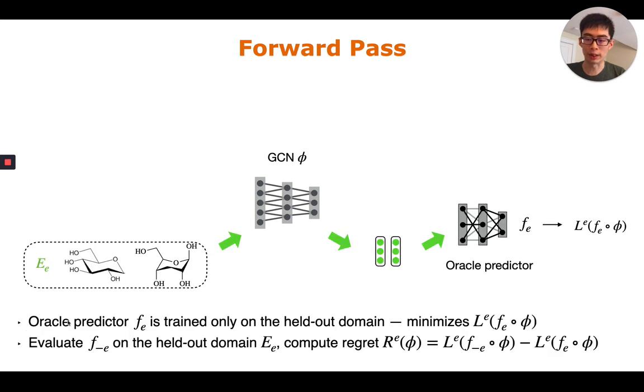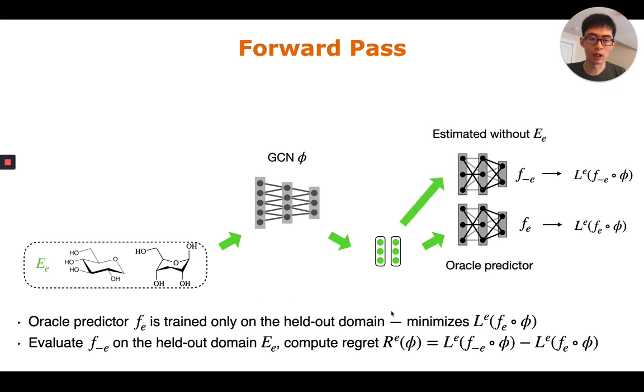The oracle predictor F_E is trained only on the holdout domain, and it minimizes the loss defined only on this holdout domain. To compute the regret, we evaluate the predictor F minus E that we have already trained on this holdout domain, and we compute the regret as the difference between the two losses.